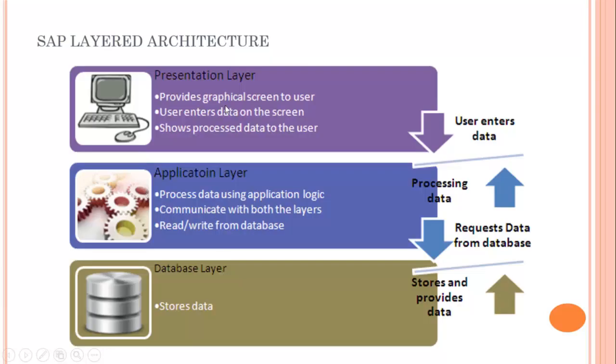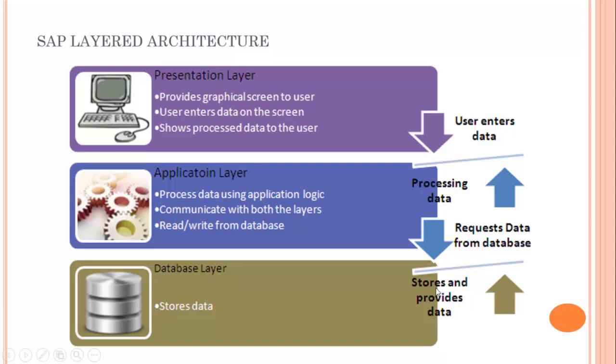This is the SAP layered architecture. On the top there is the presentation layer, in the middle there is the application layer, and at the last there is the database layer. Now what is the purpose of the presentation layer? It provides a graphical screen to the user. That means at the presentation layer, users are sitting at their PCs to access the information from the database layer. The data is stored at the database layer.